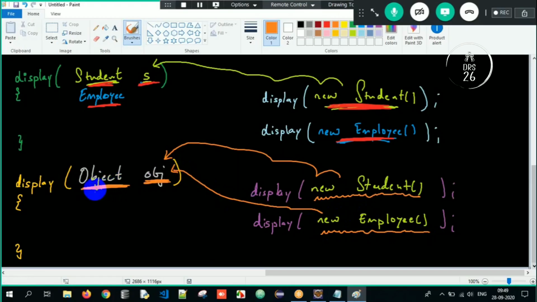Got the clarity? If it is Object obj, I can pass any type of object in the entire Java: Student object, Employee object, monkey object, donkey object, food object, vehicle object, all types of objects. But if I write Student S, only Student objects. Employee E, only Employee objects. This is specialization, and that is generalization. To one type of reference, I am able to pass different types of objects. Clear? This is upcasting.